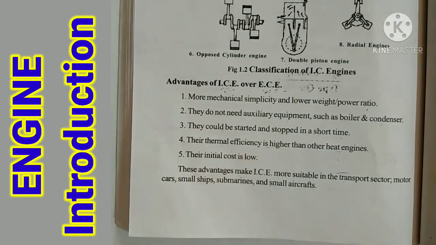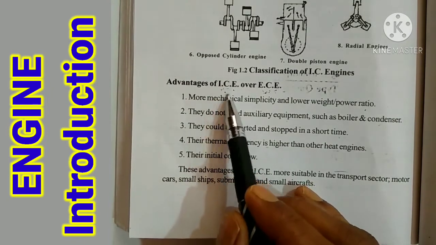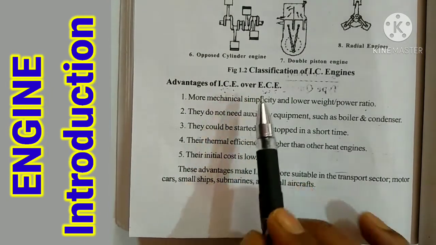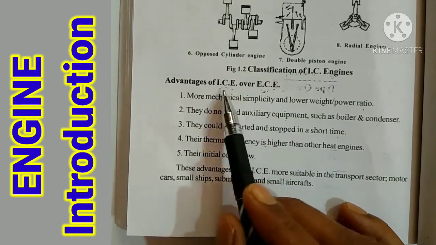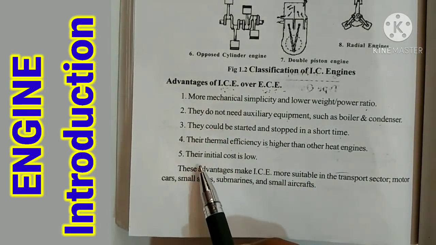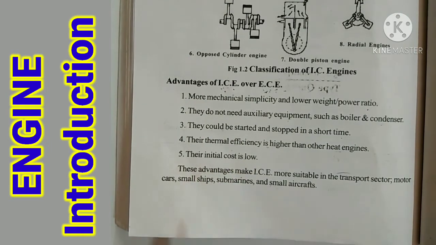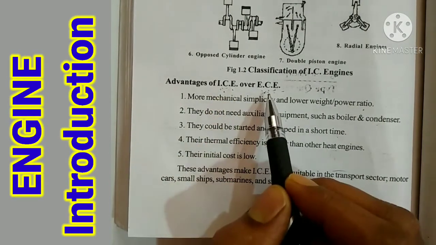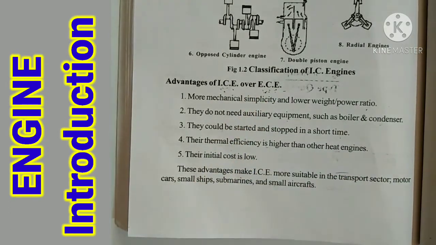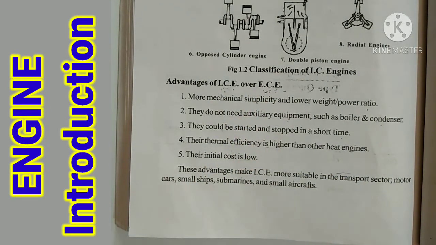Their thermal efficiency is higher than other heat engines. We can easily produce more heat in IC engines, but we can't produce as much heat in EC engines. That's why the efficiency is more for IC engines. Their initial cost is low. We are using very little material for an IC engine, so the cost is also very low, and more cost is needed for EC engines. So these are the advantages of IC engines over EC engines.